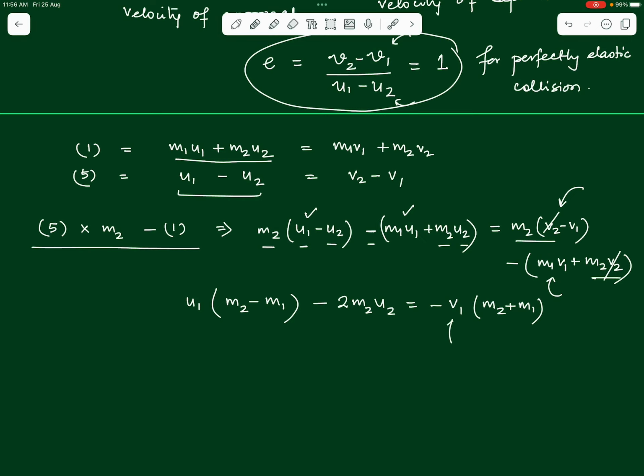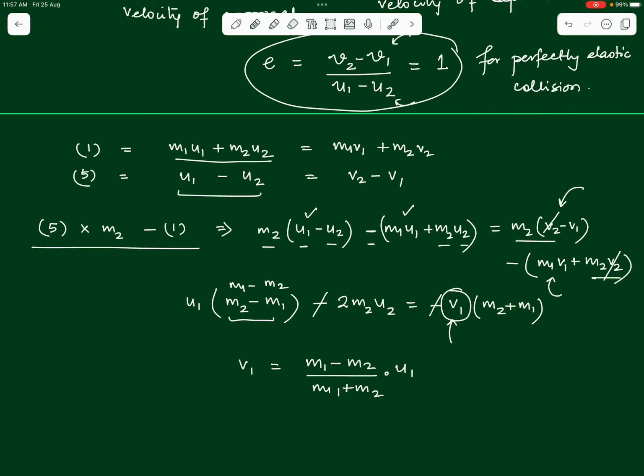Let us solve this equation for the value of v1. We can cancel out the minus sign throughout here. This minus goes with this minus, and this term will become m1 minus m2 rather, by taking a minus common. So, we will get the value of v1 from here as v1 is equal to m1 minus m2 over m1 plus m2 times u1. If you have any confusion here, maybe you can do this exercise separately on a sheet of paper.